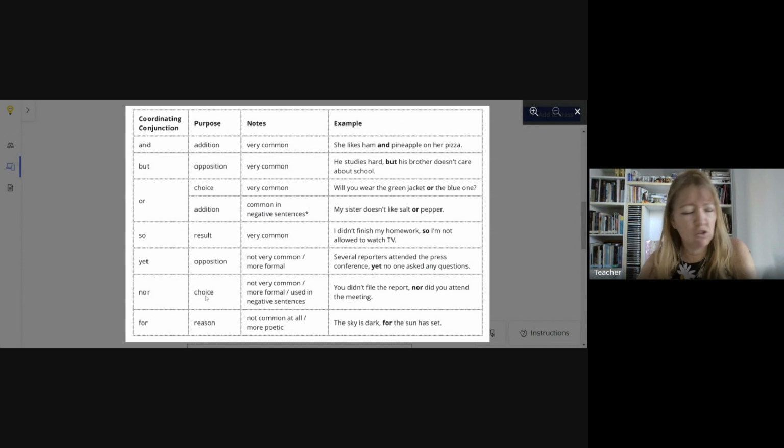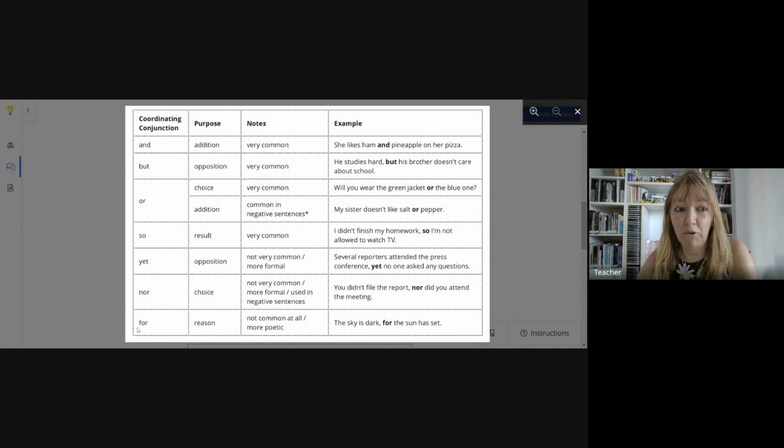Nor means choice. It's not very common. It's more formal, used in negative sentences. You didn't file the report, nor did you attend the meeting.